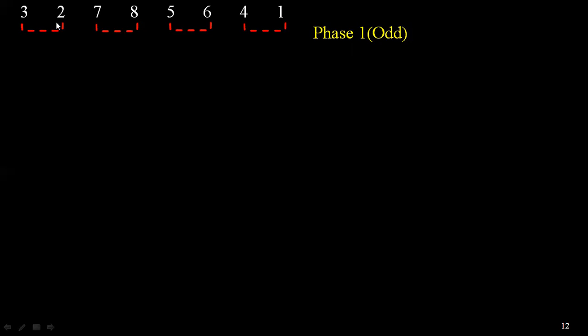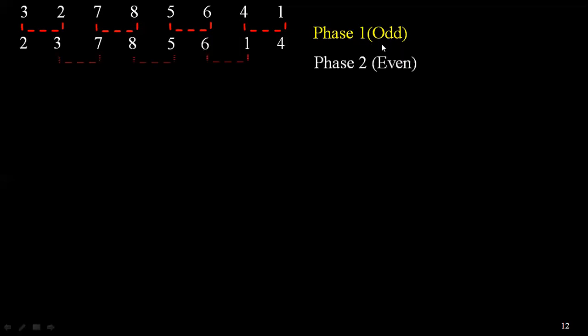So it is 3, 2. 3 is greater than 2, so we have to swap: 2, 3. 7 is less than 8, not greater, so we keep it as it is, 7, 8. 5 is less than 6, not greater, so we keep it as it is, 5, 6. 4 is greater than 1, so again we have to swap: 1, 4. So that is my phase 1, the odd transposition.